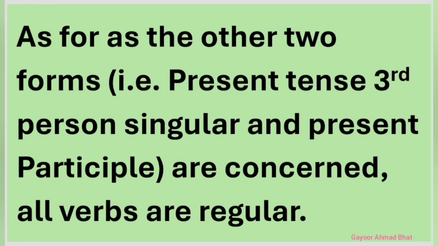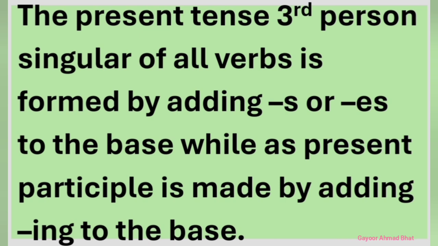Friends, as far as the other two forms, that is, the present tense third person singular and present participle forms are concerned, all verbs are regular. The present tense third person singular is formed by adding s or es to the base, while the present participle is made by adding ing to the base.